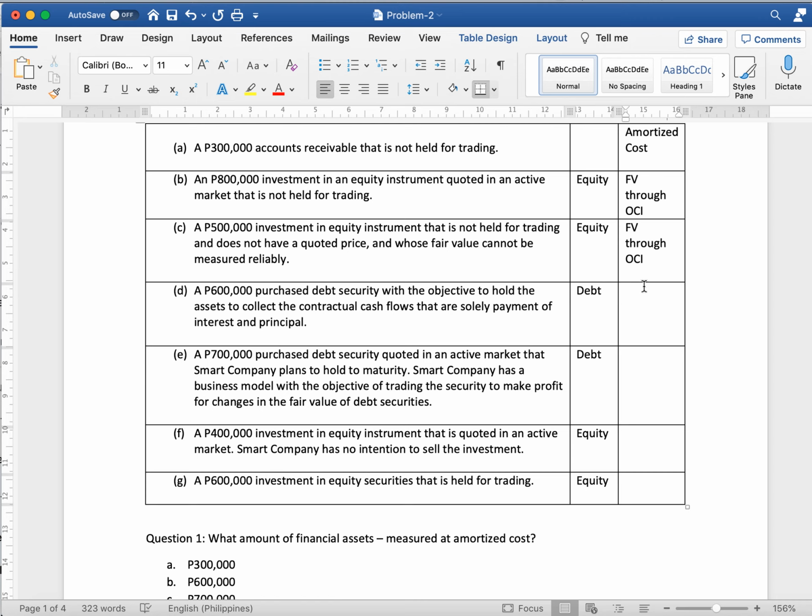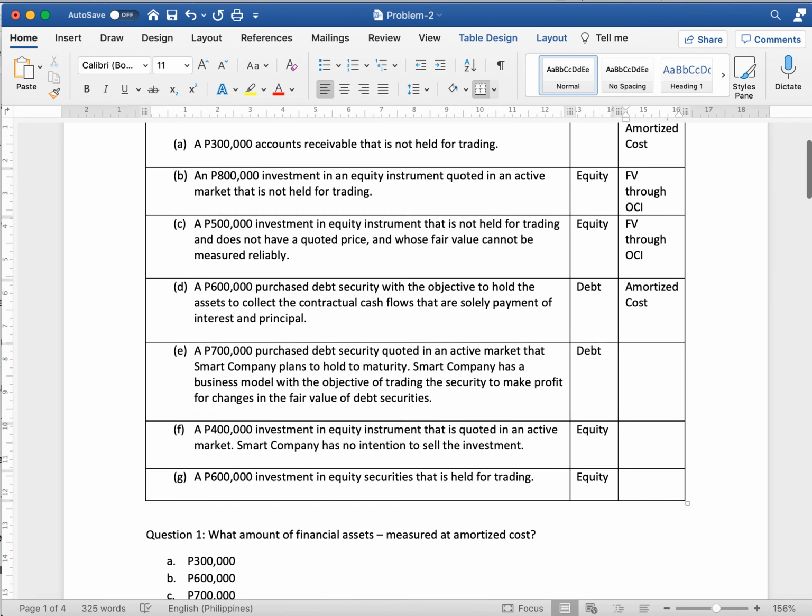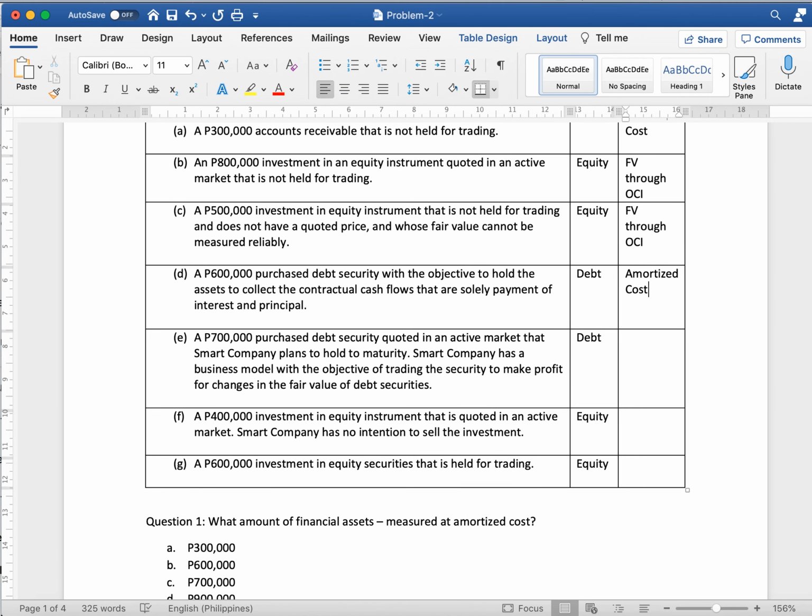So, is it held for trading? It's not held for trading, so therefore we will measure it at amortized cost. Letter E, a 700,000 purchased debt security quoted in an active market that Smart Company plans to hold until maturity. Smart Company has a business model with the objective of trading the security to make profit from changes in the fair value of debts. So therefore, this one will be fair value through profit or loss, P&L.